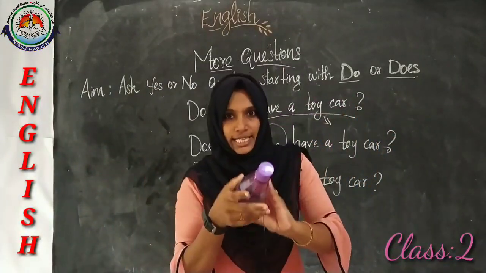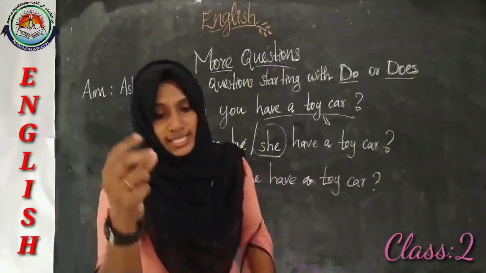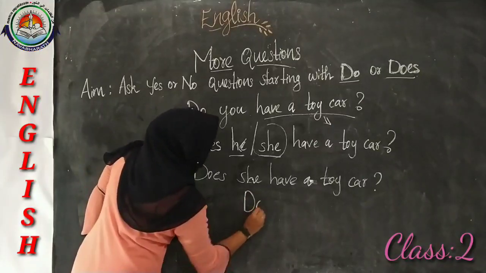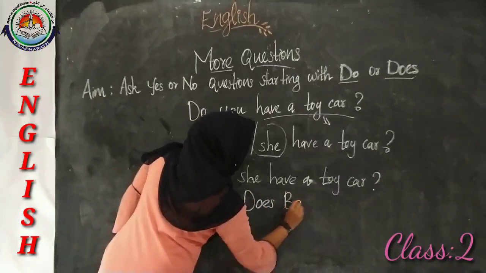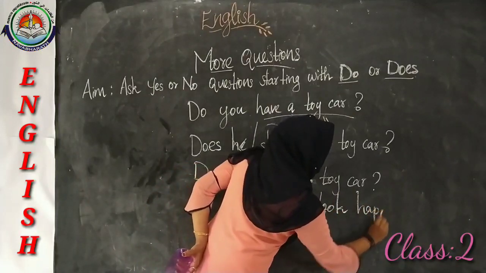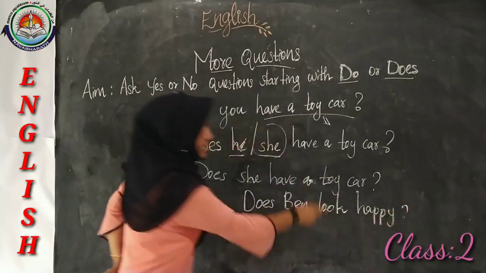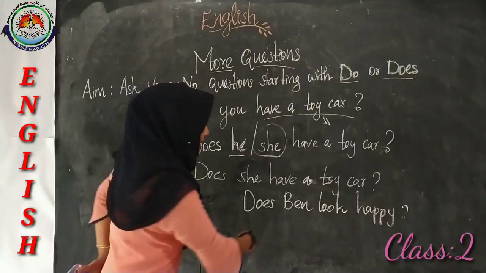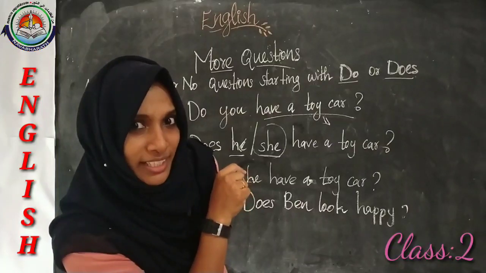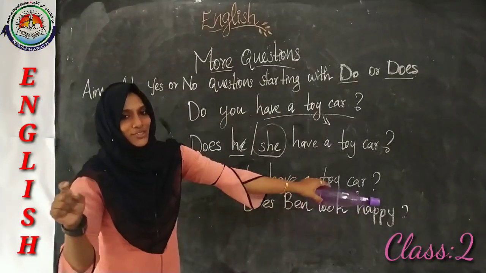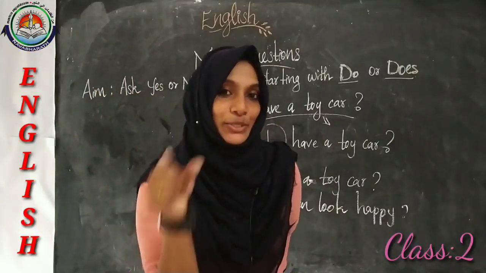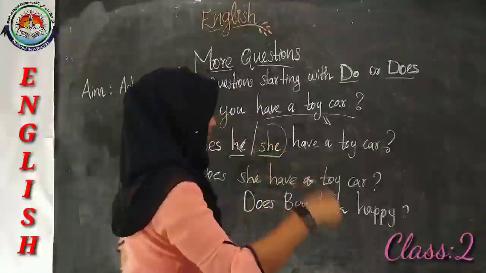Suppose the 2 questions are like this: Does Ben look happy? This is a question, right? Ma'am is asking this question about Ben. Does Ben look happy in that picture? So this is the question I took from the Ben story. The second question you need to take from outside.